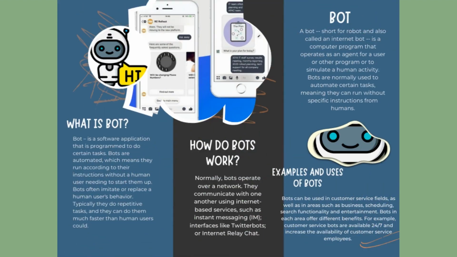Bot, short for robot. What is a bot? A bot is a software application that is programmed to do certain tasks. Bots are automated, which means they run according to their instructions without a human user needing to start them up. How do bots work? Normally, bots operate over a network. They communicate with one another using internet-based services, such as instant messaging interfaces like Twitter bots or Internet Relay Chat.